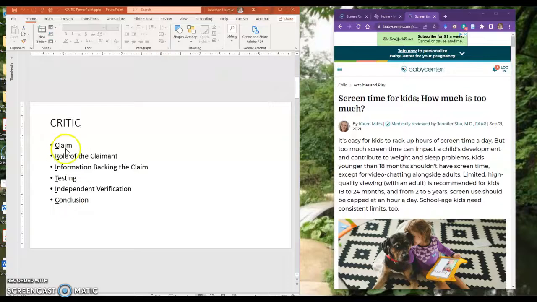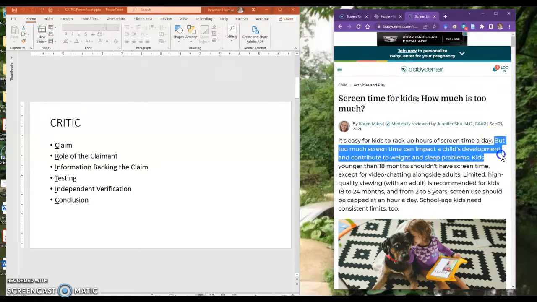So let's go first. First is the claim. As we're reading the article, usually the claim is in the first couple paragraphs. If the author is a good writer, they would tell you the claim pretty early on. So basically the claim they're making is that too much screen time can impact a child's development and contribute to weight and sleep problems.